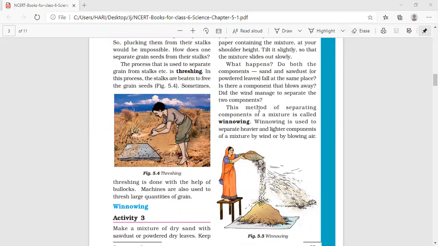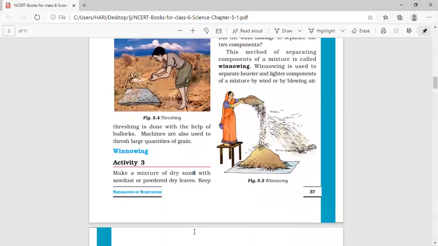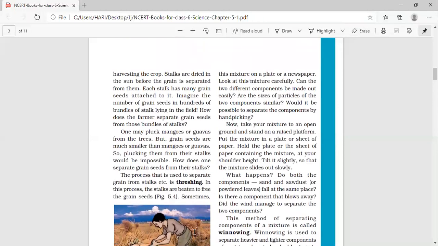It is given with an activity, activity 3. Make a mixture of dry sand and sawdust or powdered dry leaves. Keep this mixture on a plate or a newspaper. Look at this mixture carefully. Can the two different components be made out easily? Are the sizes of particles of the two components similar? Would it be possible to separate the components by hand picking?